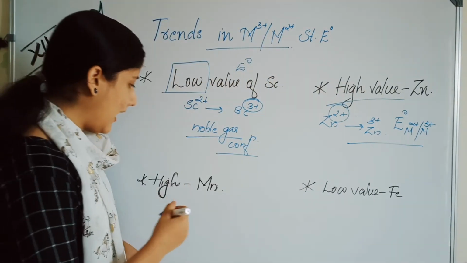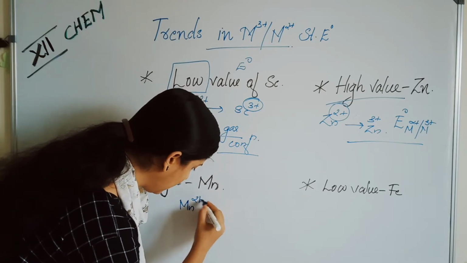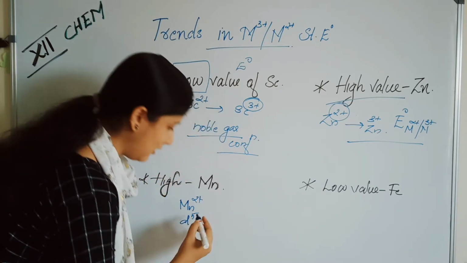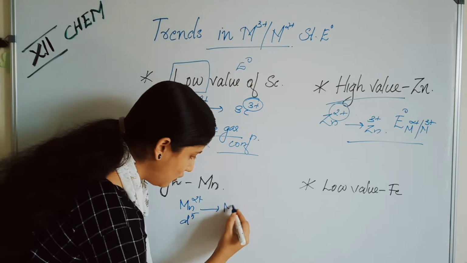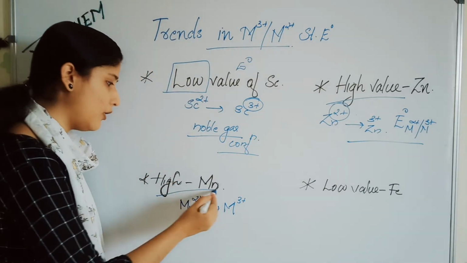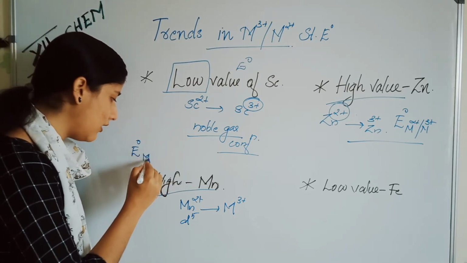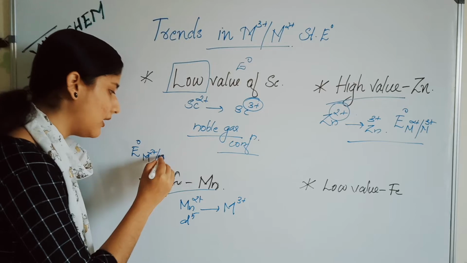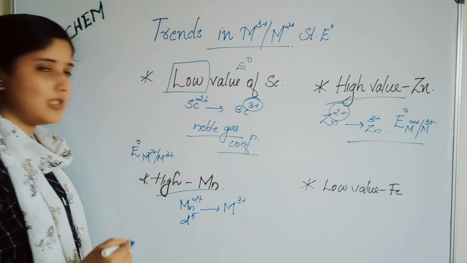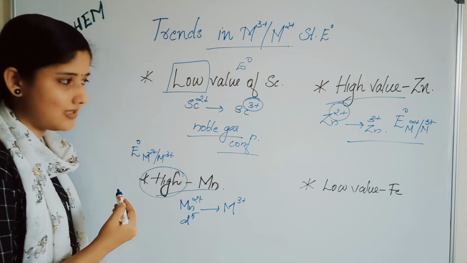Next, look, high value for manganese because Mn in the 2+ state has a d5 configuration. To transform into M3+, it needs high energy. So there is a high value of E0, standard electrode potential, for M3+/M2+. This is the reason for having a high value of E0 for manganese.